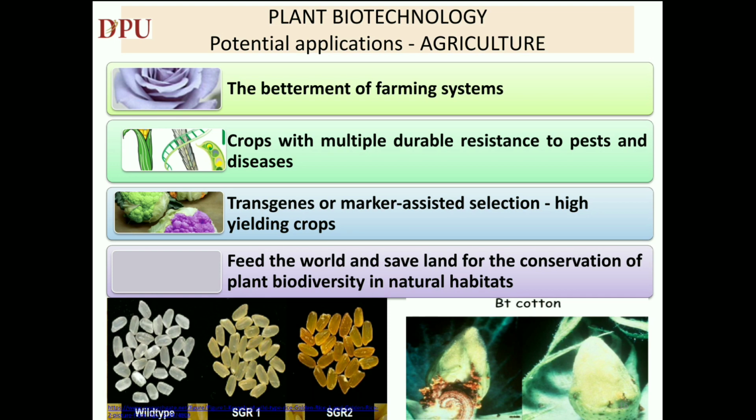Plant biotechnology will facilitate the farming of crops with multiple durable resistance to pests and diseases, particularly in the absence of pesticides. Likewise, transgenes or marker-assisted selection may assist in the development of high-yielding crops, which will be needed to feed the world and save land for the conservation of plant biodiversity in natural habitats.